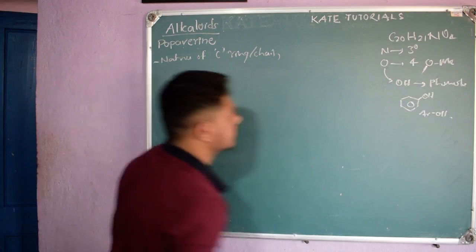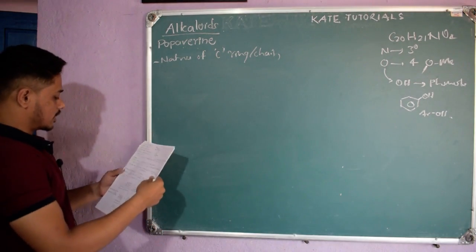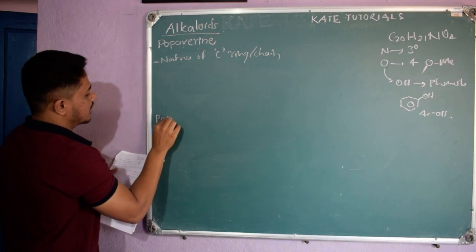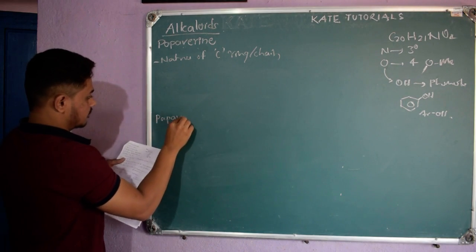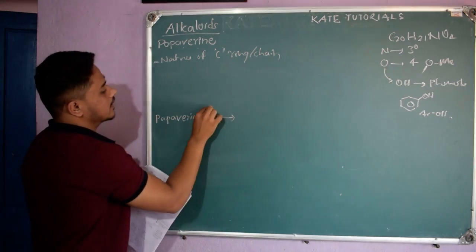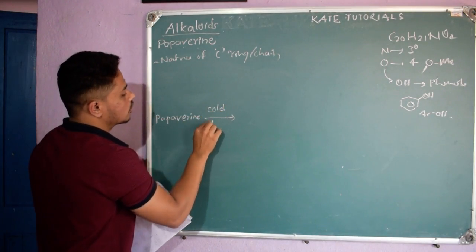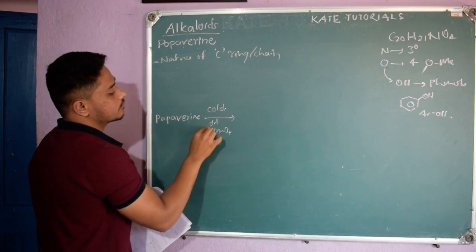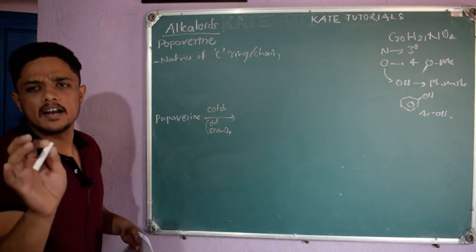So what they did was, see, you should understand it nicely. They took this papaverine, right? To this they added cold dilute KMnO4. Cold dilute KMnO4 is a mild oxidizing agent.